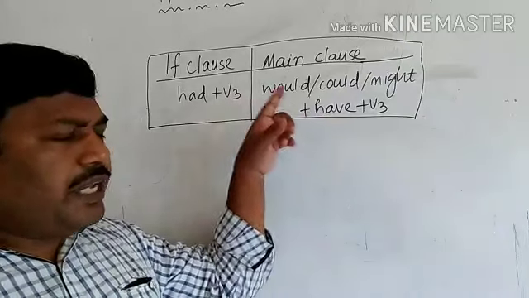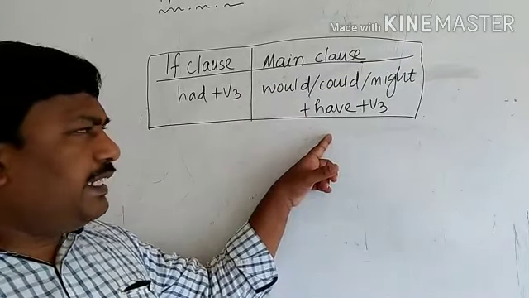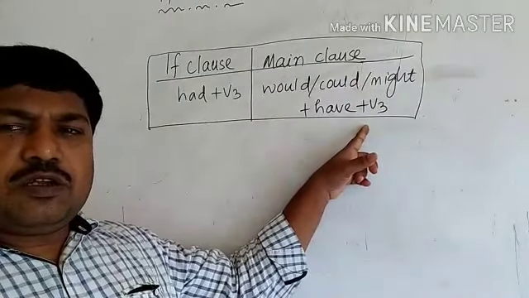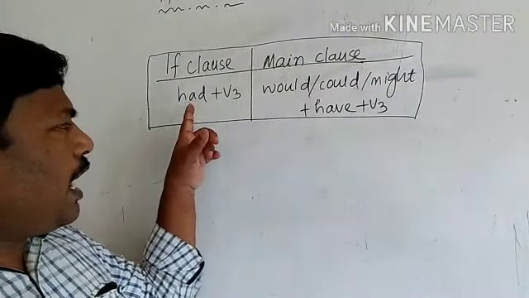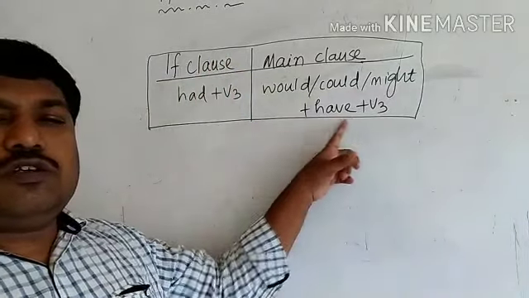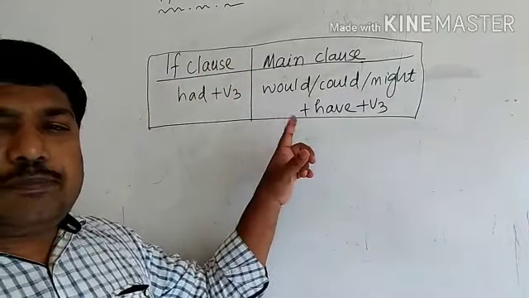Or in the main clause, if there is would or could or might plus have plus V3, we have to use had plus V3 in the if clause. This is the formula. We have to apply this in different questions.